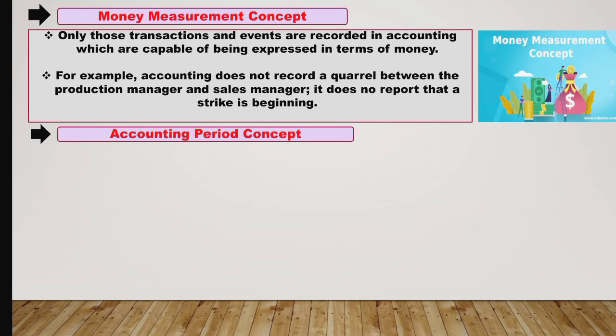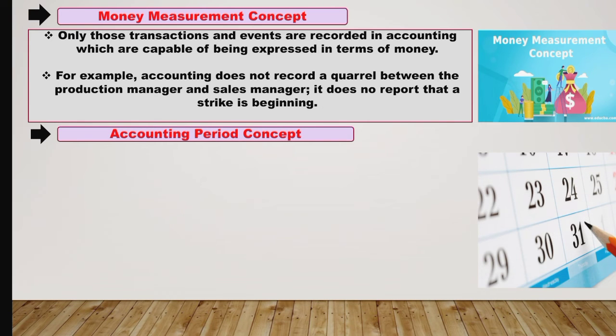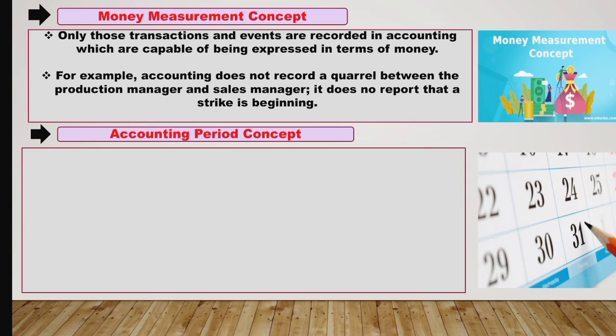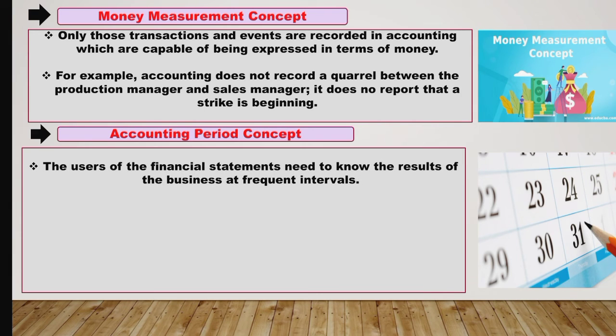Now the next principle is the accounting period concept. Accounting period concept means, as the business is intended to continue for a long period, the true results of the business operation can be ascertained only when the business is completely wound up. But we know that ascertainment of profit after a very long period will be of little use to the proprietors, managers and the investors. So the businessman needs to ascertain the results at frequent intervals.